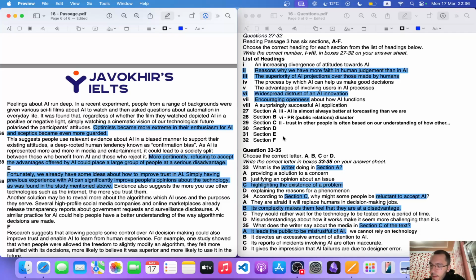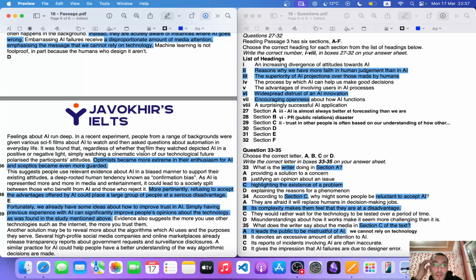So yeah. Now, is it increasing divergence, a process by which can help us make good decisions? There's nothing about that. Advantages of involving users in AI process is not there as well. A surprisingly successful AI application.